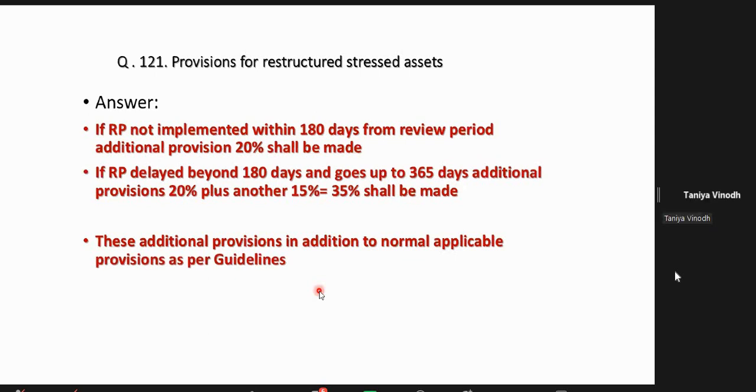Sir, for a housing loan, the restructured asset provision will be 25% extra, no, sir? 25, that is housing, correct. That is the housing loan. Here for IBC, housing loan. Very good. Restructured housing loan. I think I have covered it yesterday. You go through all that we have discussed.